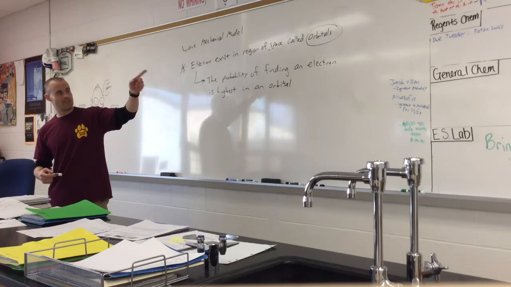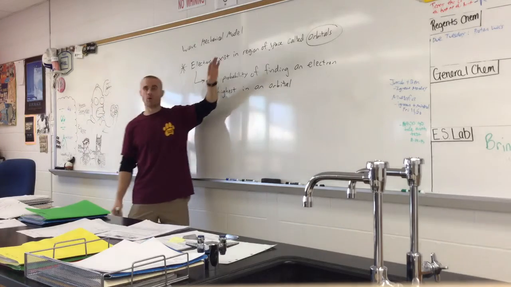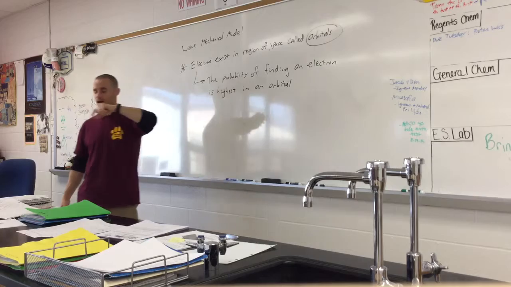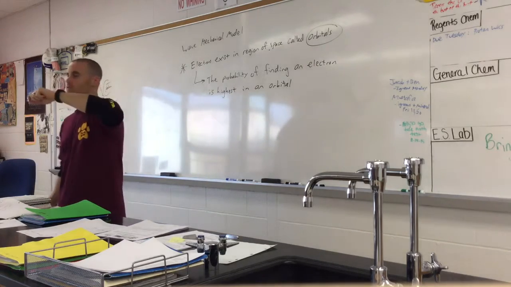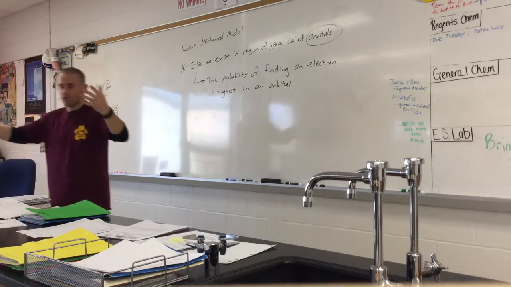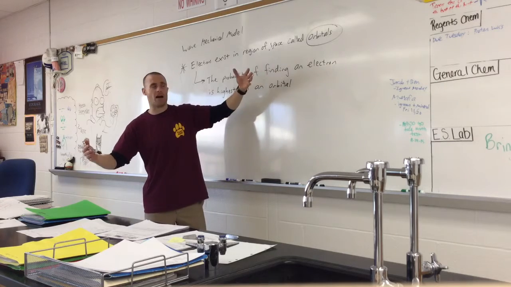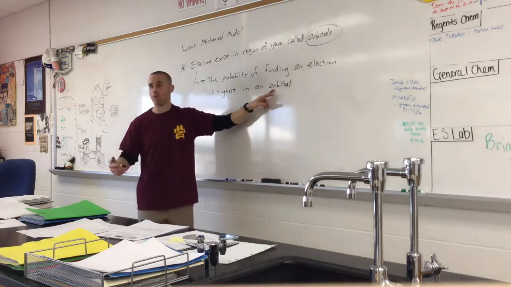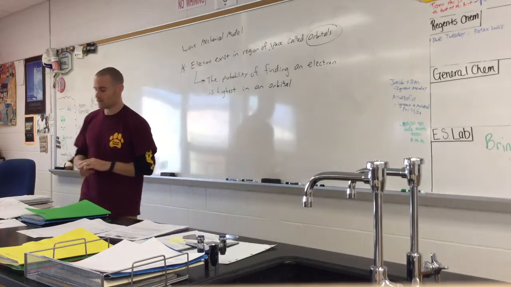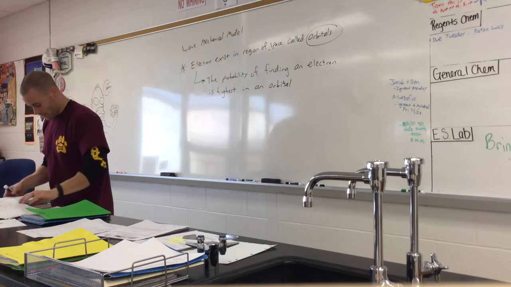The orbital is confusing. It's hard for me to really get into all the details right now. I'm not ready to do that with you guys, but we will come back and talk about this more. The best way to explain it right now is imagine students are electrons and classrooms are orbitals. In school, you're most likely going to be found in a classroom. In an atom, you're most likely going to find electrons in these things called orbitals, which are like little rooms inside the atom. That's the best way I can get you to follow me right now before we go in depth.